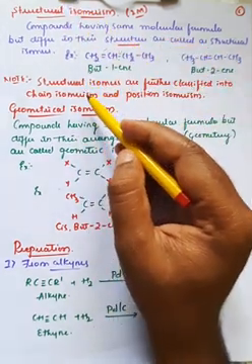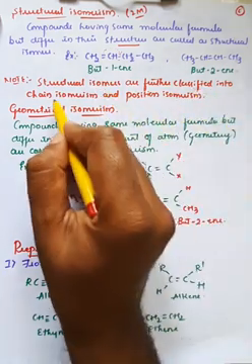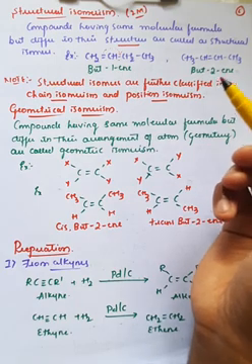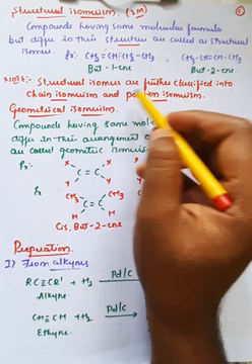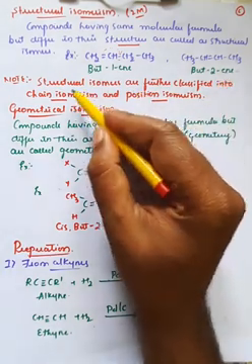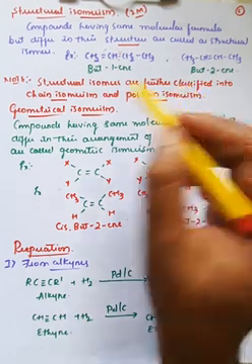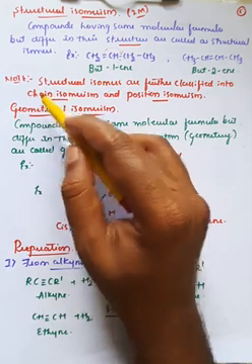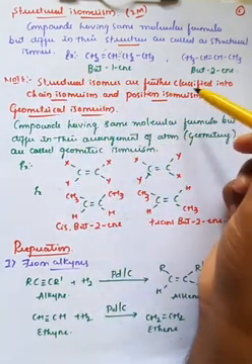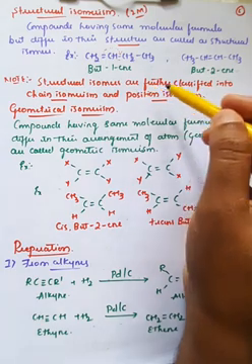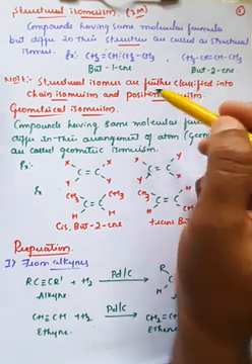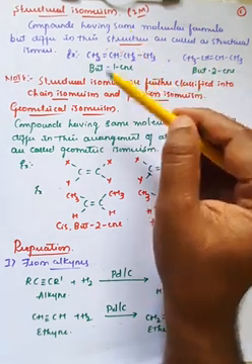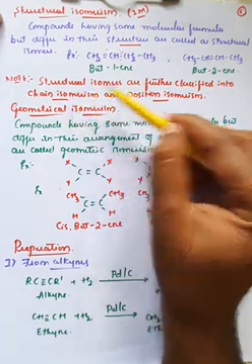There is one important note point: structural isomers are further classified into chain isomers as well as position isomers. The extended part is not for your syllabus, but just remember it can be asked for CET. The structural isomers are further classified into two types: chain isomers and position isomers. In chain isomers, the molecular formula is the same, but the chain of carbon atoms is different. In position isomers, the molecular formula is the same, but there is a change in the position of attachment of a group. So the main type is structural isomer, and in that there are two subtypes: chain isomers and positional isomers.